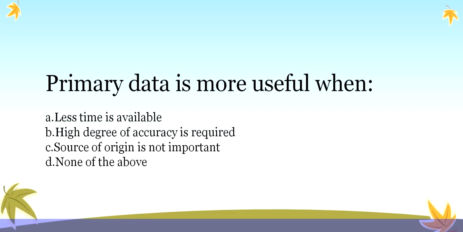No. Because if an investigator is collecting data by himself, it will take time. Then high degree of accuracy is required. In that case it is correct. Then source of origin is not important. That is also not correct. None of the above, wrong. So the correct answer of this question is option B, high degree of accuracy is required. Then primary data is more useful.